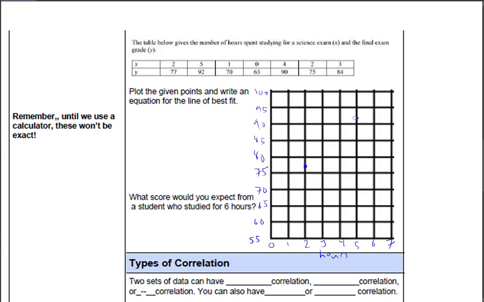Let me go to the next one, 1 and 70. 1 and 70 is going to be right about there. And the next one, 0 and 63. That sounds about right. And 4 and 90. Dude, way to go with the studying. 2 and 75, right? And finally, 3 and 84. All right, so I have them all there.